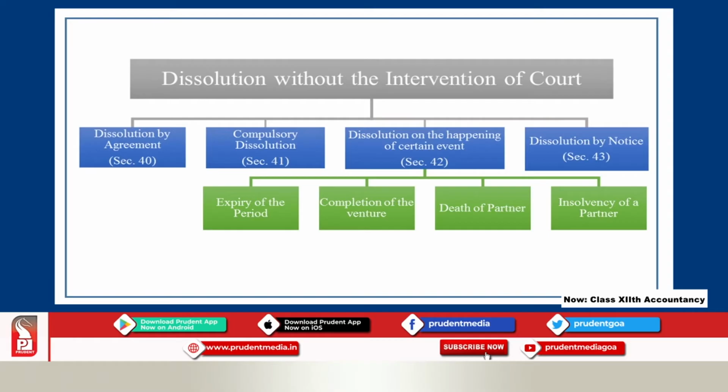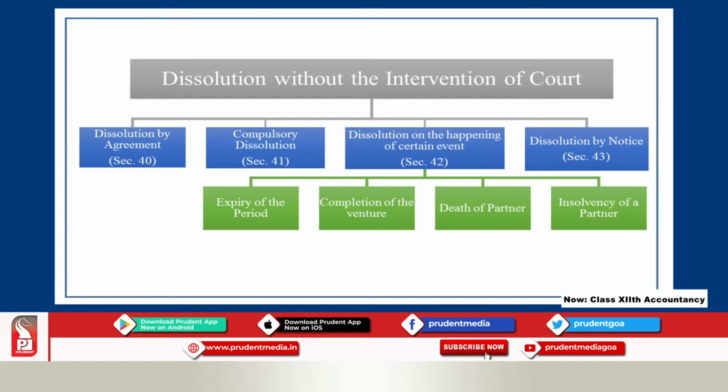Another situation is completion of the venture. Venture means a business. Suppose a particular partnership firm is formed to undertake a particular activity or to achieve a particular objective. Once the objective is achieved or the activity is completed, then they have to close down the business. Moving to the next one, death of a partner.